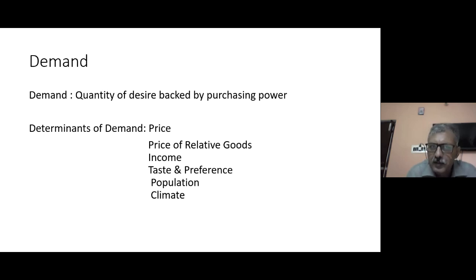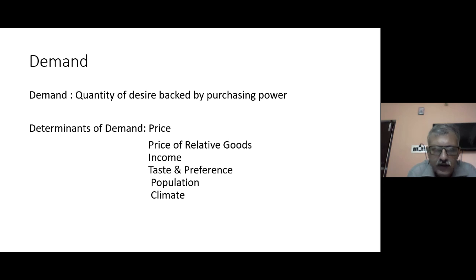So the determinants of demand are not only the price of the commodity, it is also the price of related commodities. Now the price of related commodities, either complementary or substitute goods, is also a determinant or important factor in deciding the demand at any given point of time. Come to the third determinant. The third factor is income, the income of the consumer itself. Every commodity can only be demanded when it is backed by purchasing power, as the definition of demand suggests.